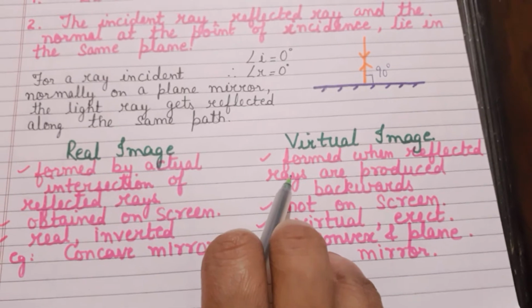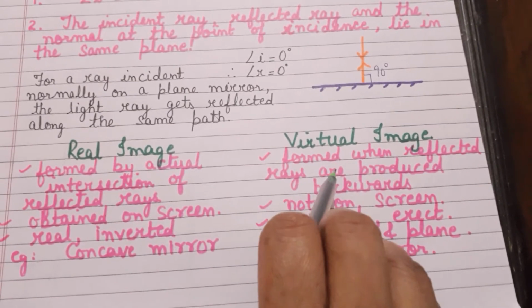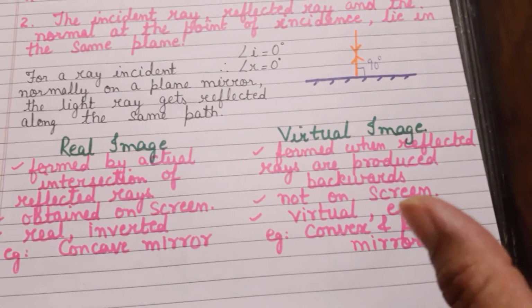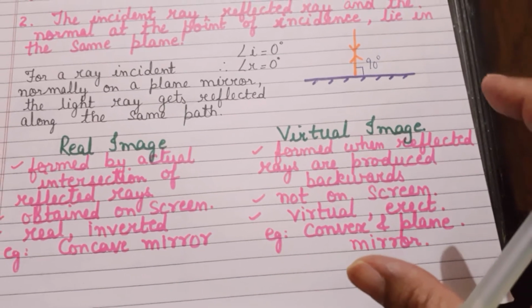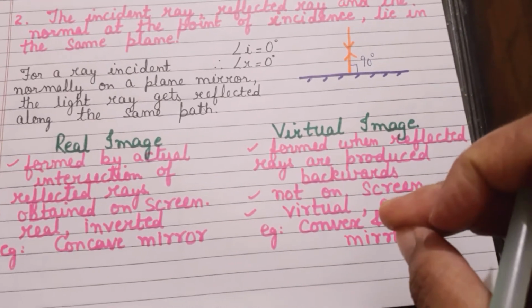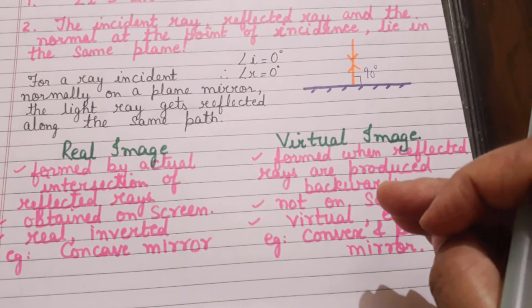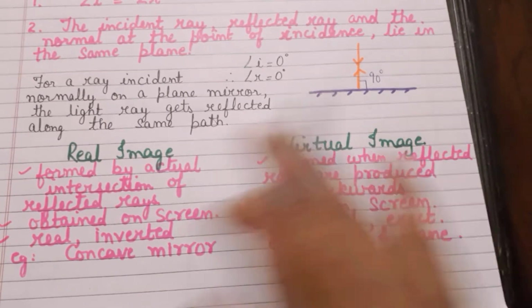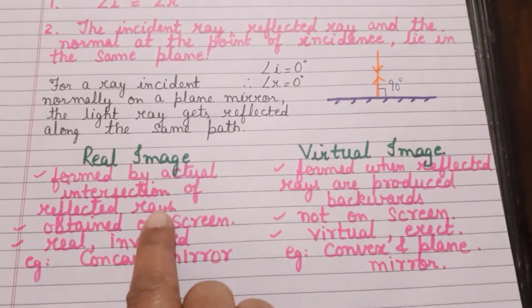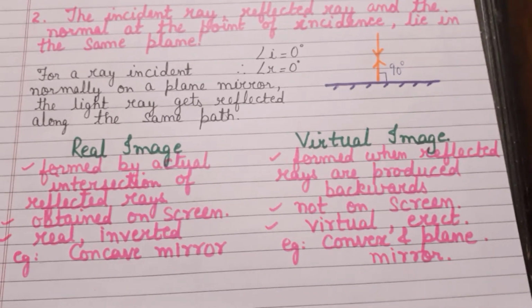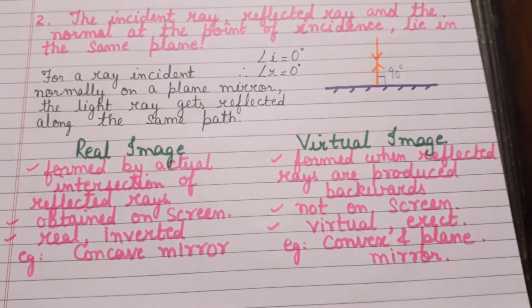And what about a virtual image? A virtual image is an image which is formed when the reflected rays actually don't meet, but we pull them backwards in order to make them meet. Okay, so that is a virtual image. See children, I want to tell you over here, the real image and virtual image topic will be more clear as I progress further with the chapter.